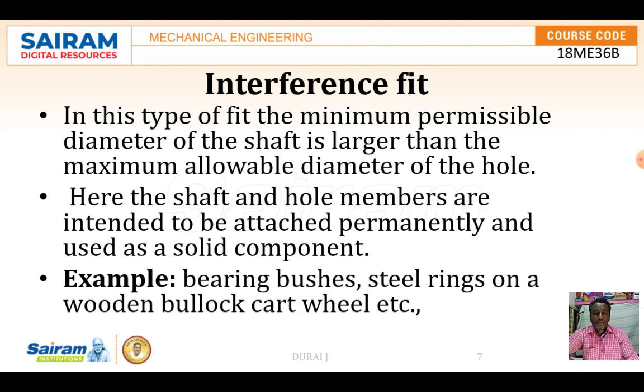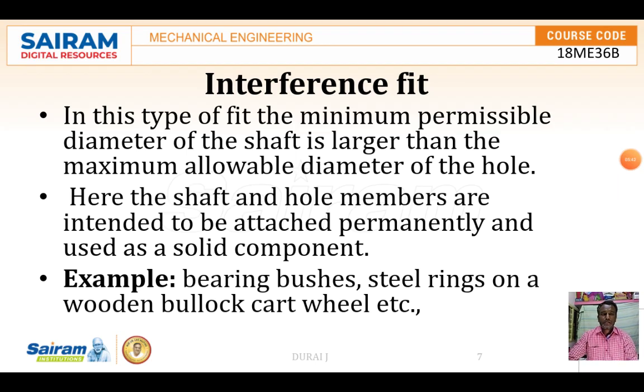In another definition, in this type of fit the minimum permissible diameter of the shaft is larger than the maximum allowable diameter of the hole. Examples are bearing bushes and the steel rings on a wooden cartwheel.